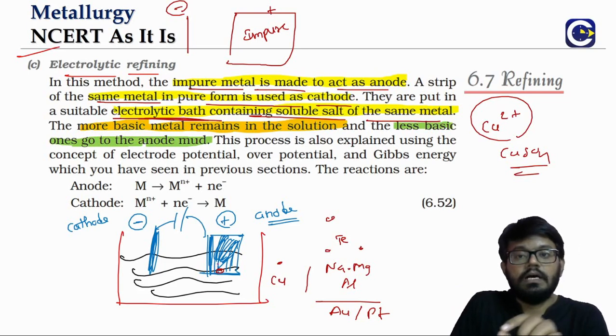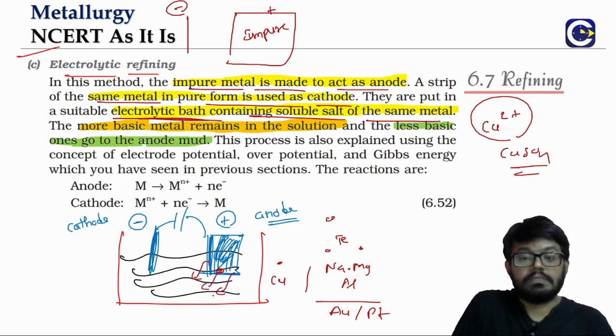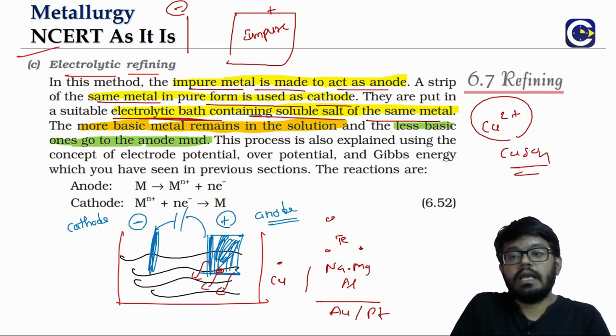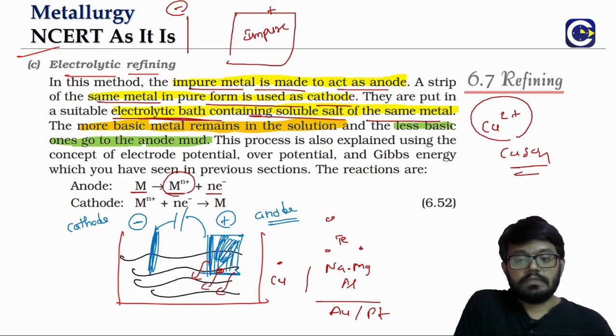So at the anode, these metal atoms will come into solution. The metal will be losing electrons to form metal ions. So along with copper, the other highly reactive metals also will come into solution.